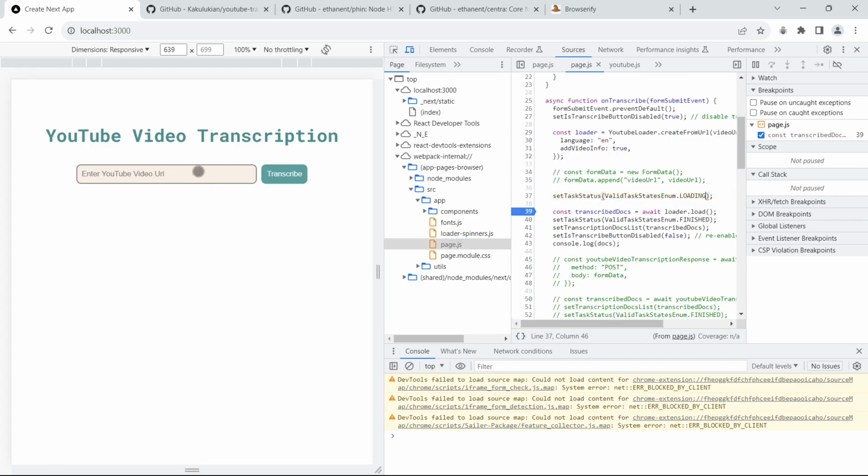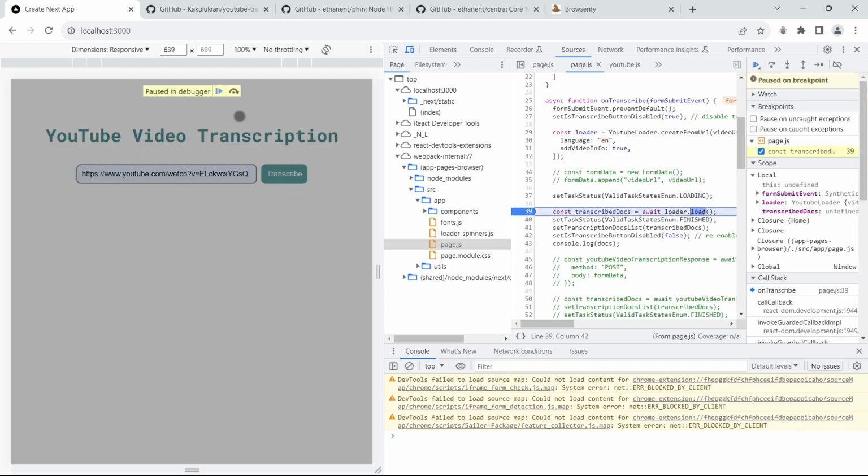So now if we give the URL to transcribe, you see we have the execution paused at the set breakpoint. We have this debug pane here, and we have the options to step over, step in, and step out of the current function. So what we're going to do is step into, and you have to be a little patient to actually follow the trace, get to different parts of the code, and the line of code that's causing the error.